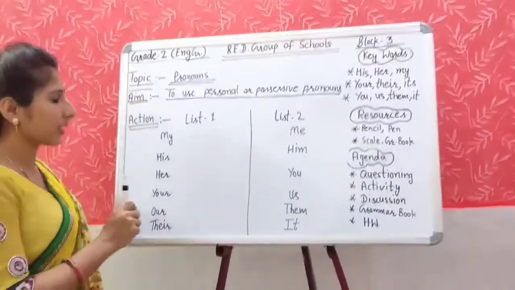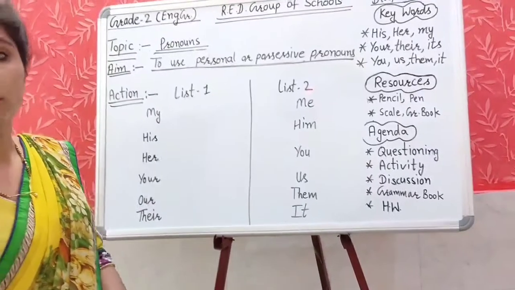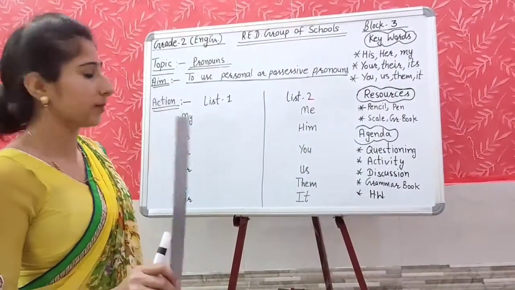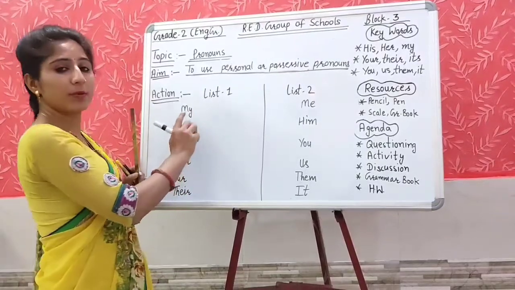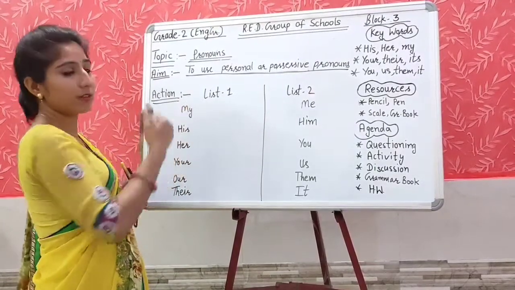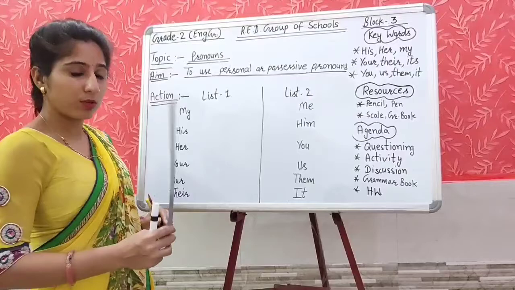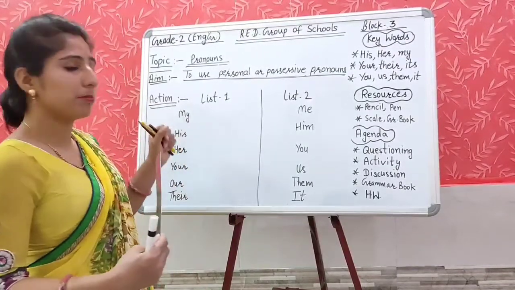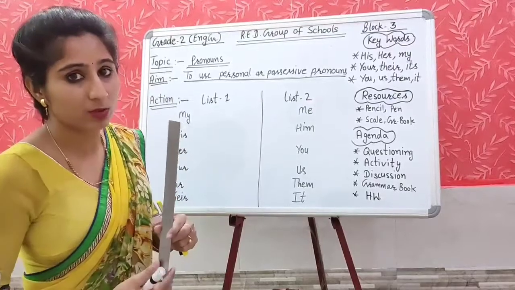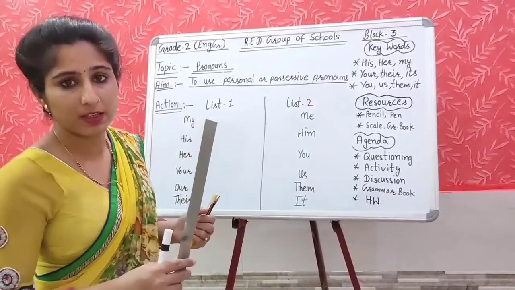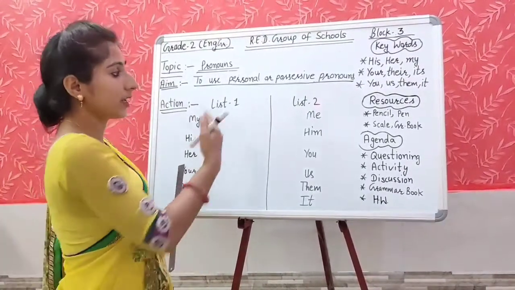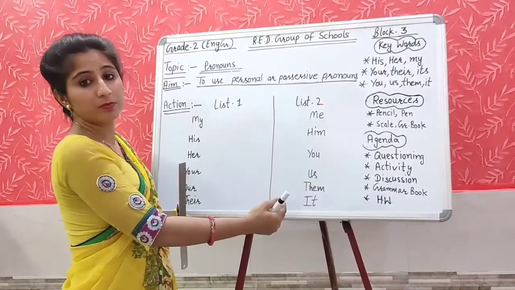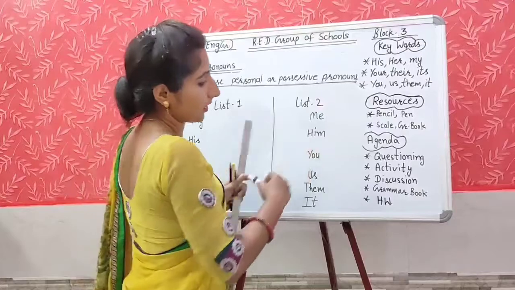Means क्या करेंगे आप, कोई भी एक object लेंगे. Like I have taken scale, मैंने scale लिया है. So list 1 में से कोई भी एक word लेंगे. Like I have taken my. So I will write about the scale by using this word my. My का use कर रहे हो, मैं एक sentence दूंगी. This is my scale. Now again I will take one more word from list 2. Like I have taken him.